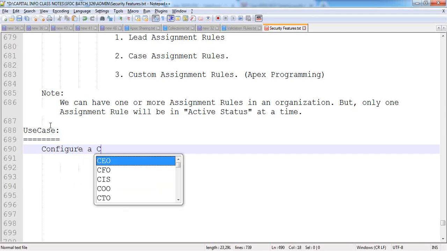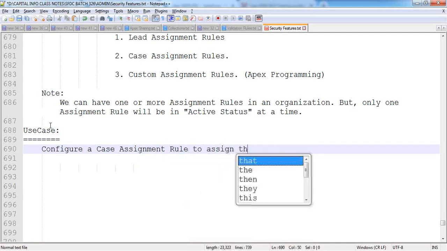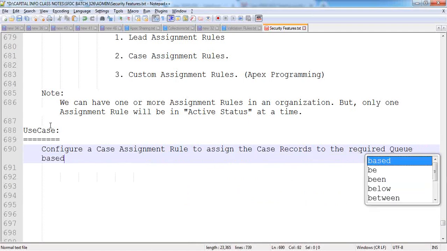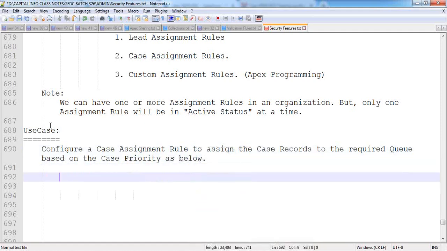Configure a case assignment rule to assign the case records to the required queue based on the case priority as below.